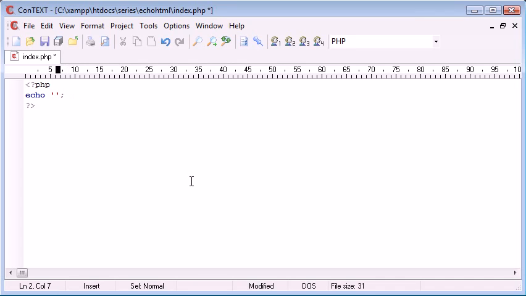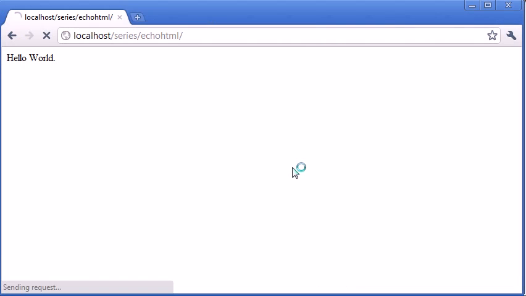So normally this would be done outside our PHP tags. We'd have input type equals, and we'd have two double quotes, and this would be text. We could have name equals, let's just say name, and value equals, at the moment we can just say Alex, although this can be user specified, so we don't really need this. Now, as this stands, this is going to produce this result. We've got just a simple text area here. We can type text in here.